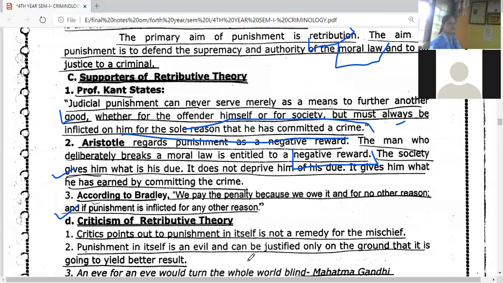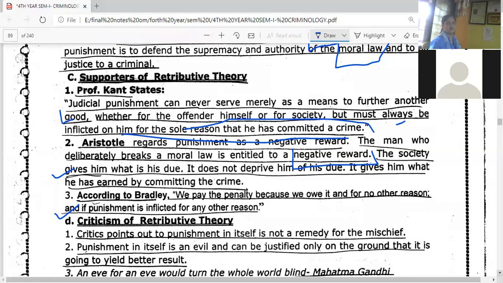Okay, if the punishment is inflicted for any other reason, punishment दुसऱ्या कुठल्या reason साठी नाहीच आहे, because he has given us and therefore we are giving him. That is the basic object of the punishment. That's it. Now this theory has been criticized by many authors.